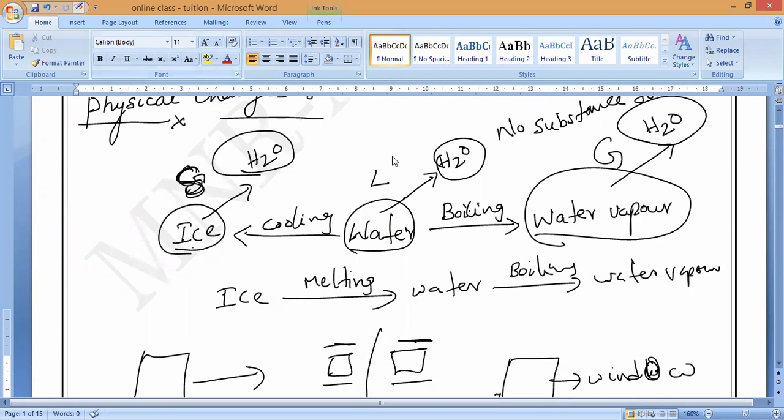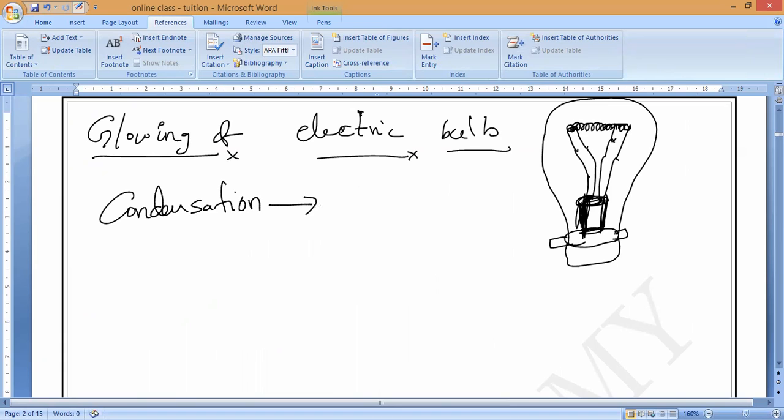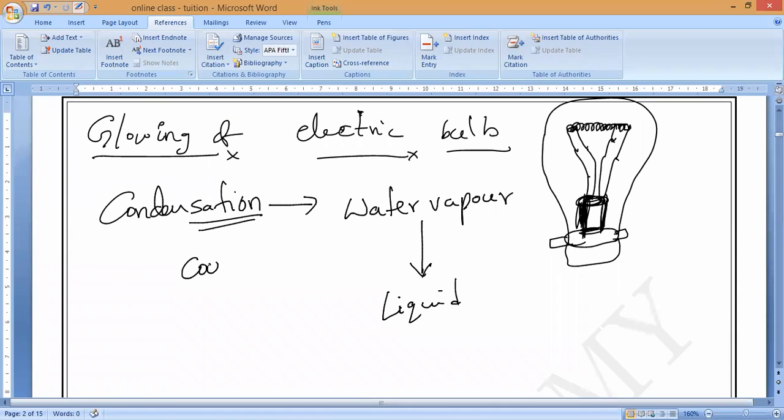Like this, you can take so many examples of physical changes in our life, even condensation of water. What do you mean by condensation? Water vapor going back to liquid is called condensation. We can also call it cooling. Water vapor getting back into liquid is called cooling.